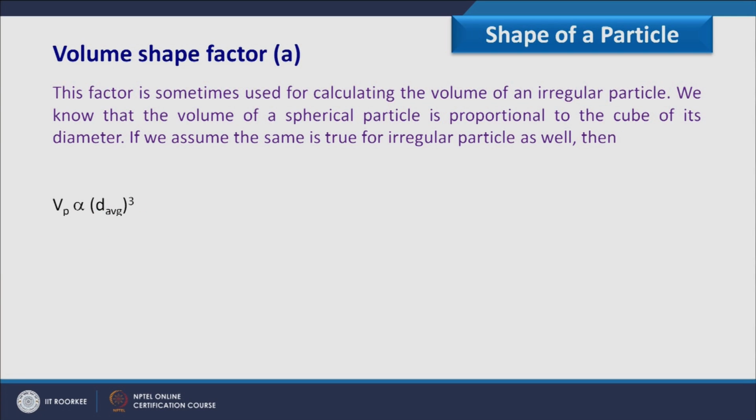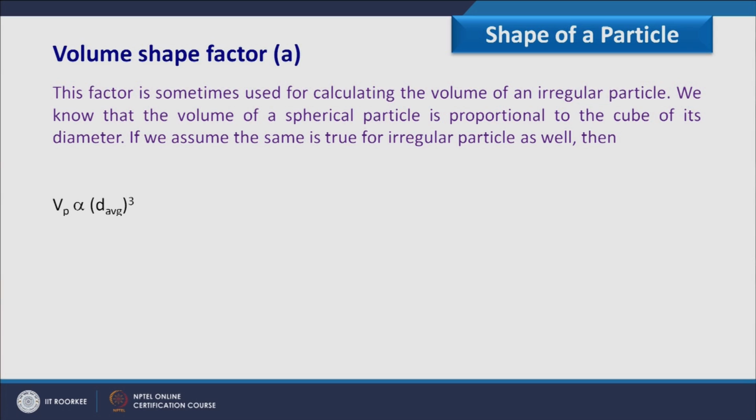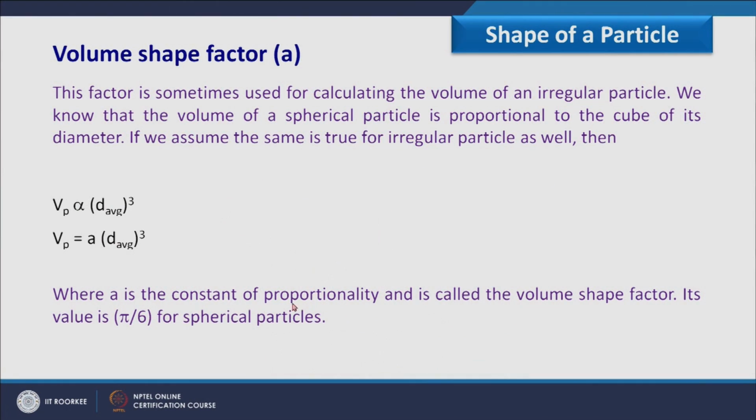Once I remove this proportionality, Vp equals A d average cube. So A is defined as the volume shape factor, the constant of proportionality, and for a spherical particle the value of A is pi by 6. Accordingly we can define the volume shape factor.